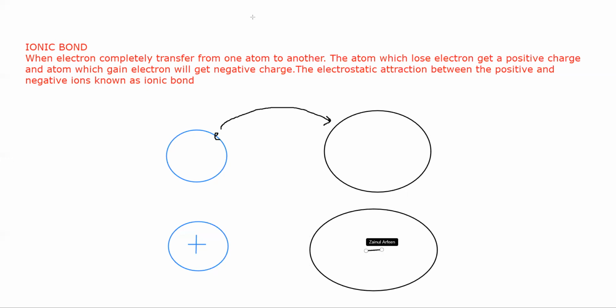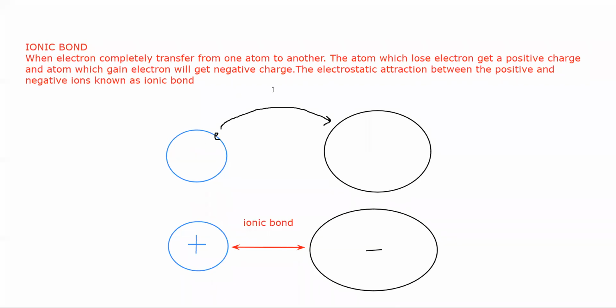And the attraction between the positive and the negative charges, because unlike charges attract each other, is called electrostatic. Whenever the force is there between the charges, we use the term electrostatic. So this attraction between the positive and the negative charges is known as ionic bond.